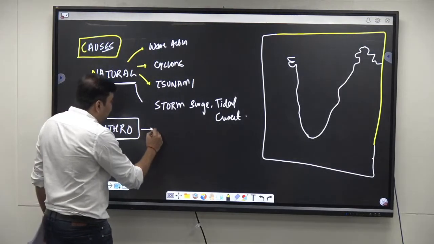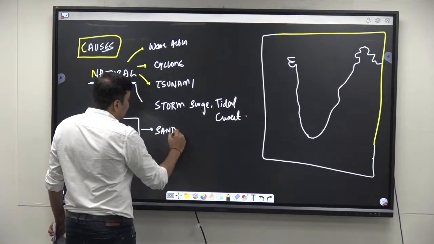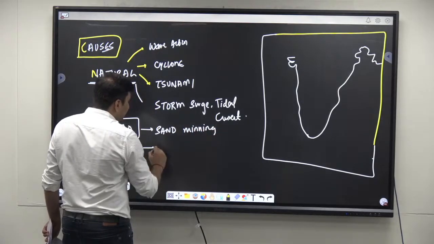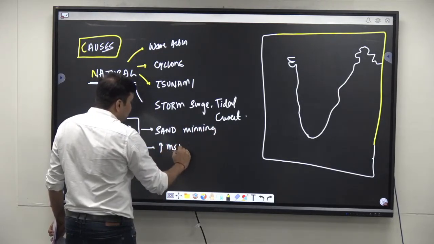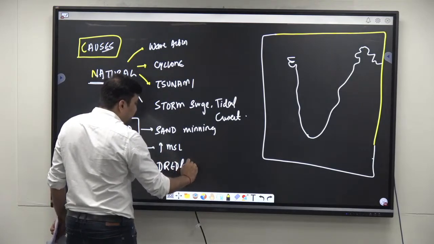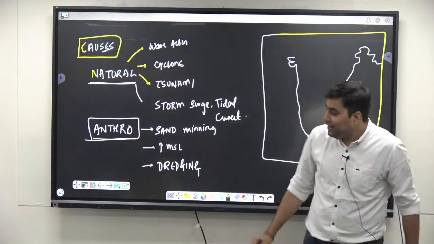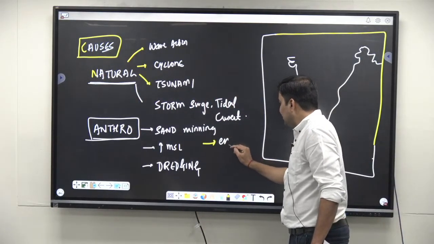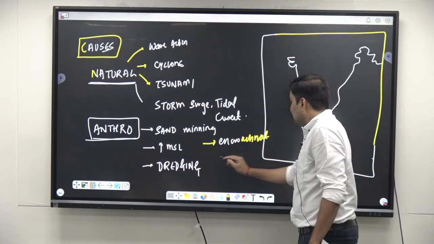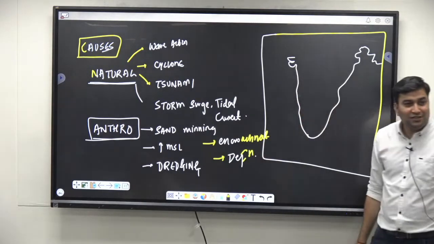In anthropogenic factors, it is mainly causes like sand mining, increase in mean sea level, dredging, encroachment, and deforestation of mangrove vegetation.